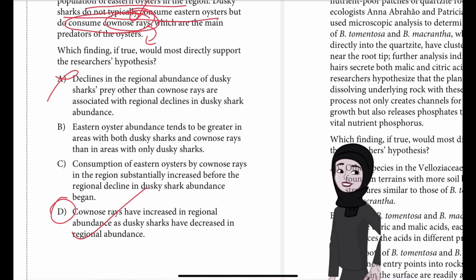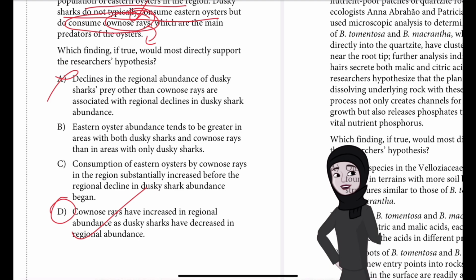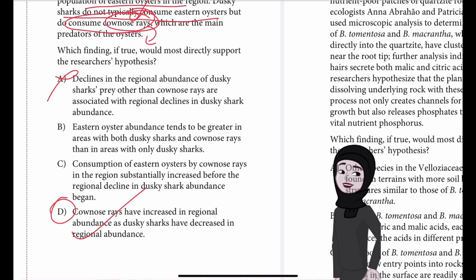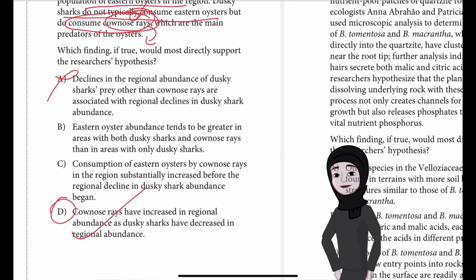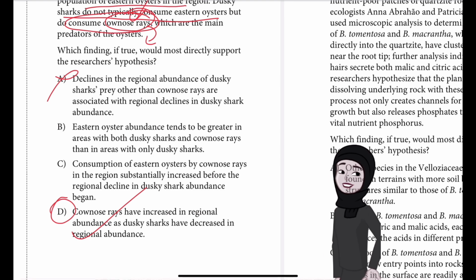Choice A is incorrect because a finding that there is an association between a decline in the regional abundance of some of dusky sharks' prey and the regional abundance of dusky sharks wouldn't directly support the researchers' hypothesis that a decline in dusky sharks has led to a decline in eastern oysters in the region. Although such a finding might help explain why shark abundance has declined, it would reveal nothing about whether the shark decline is related to oyster decline.